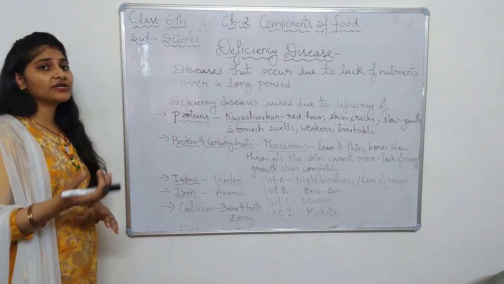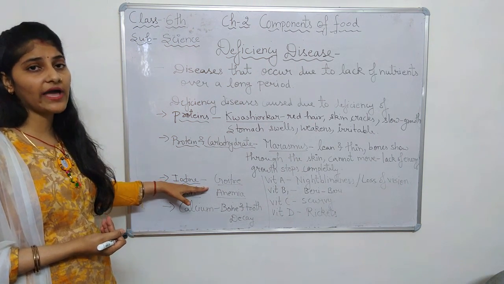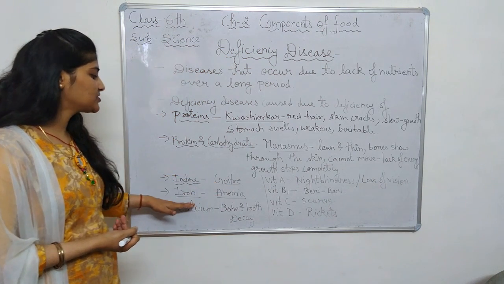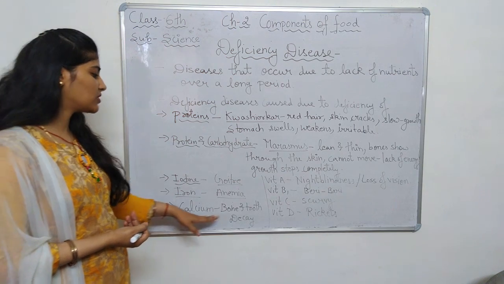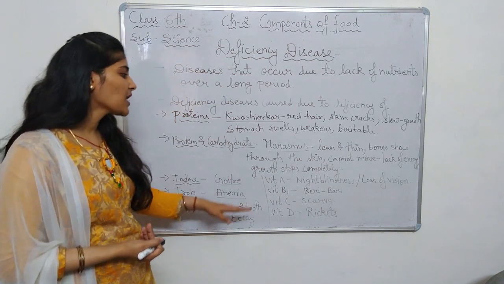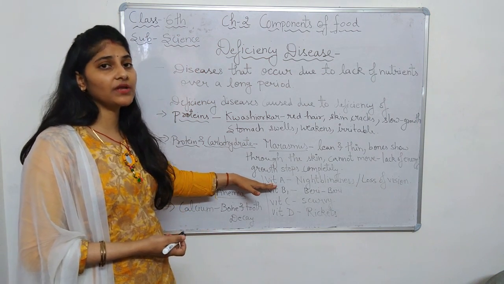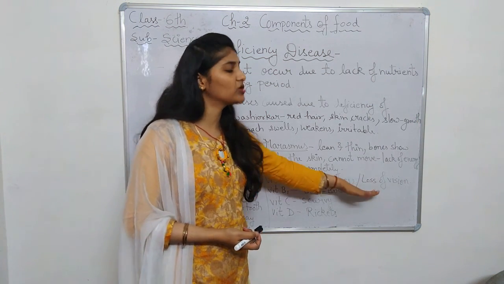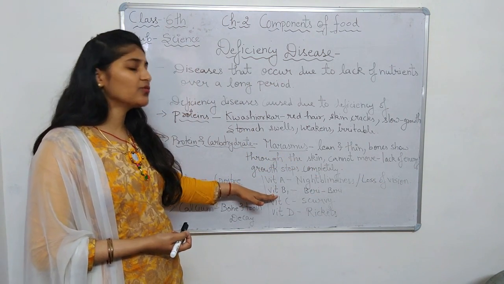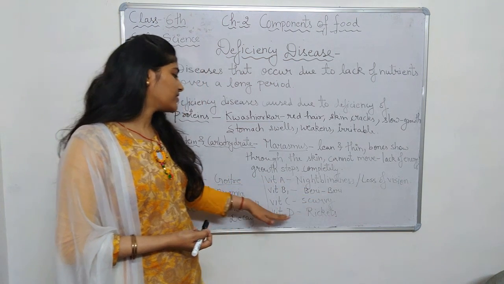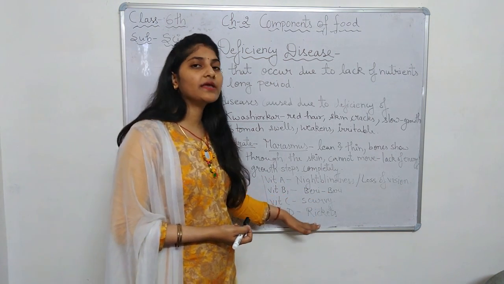Now let us see some other deficiency diseases. Deficiency of iodine causes goiter, deficiency of iron causes anemia, and deficiency of calcium causes bone and tooth decay. Now, vitamin deficiencies. Deficiency of vitamin A causes night blindness or loss of vision, and our eyes become weak. Deficiency of vitamin B1 causes beriberi disease, vitamin C causes scurvy, and vitamin D causes rickets.